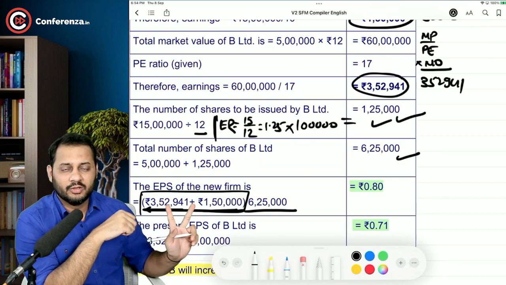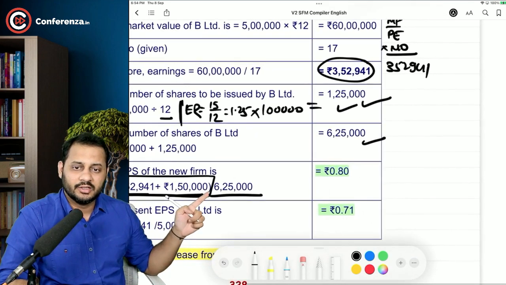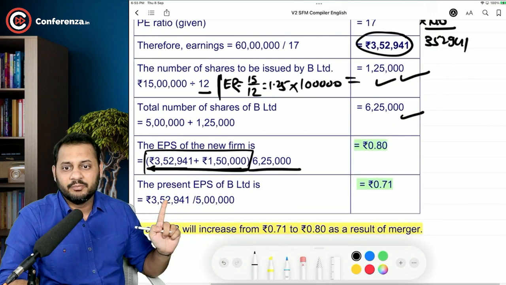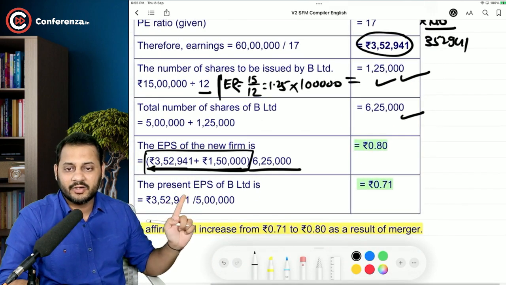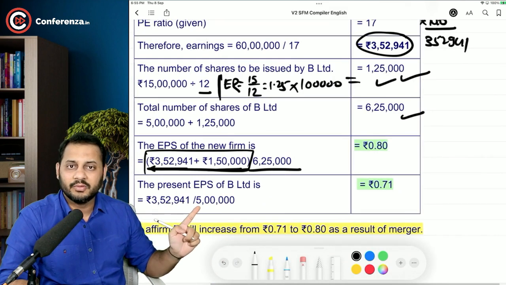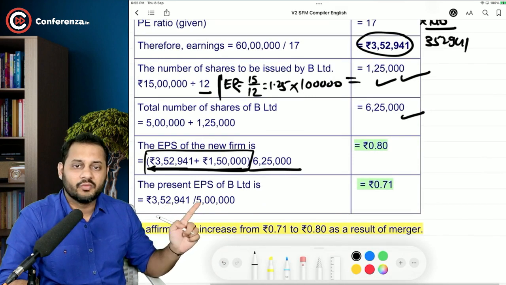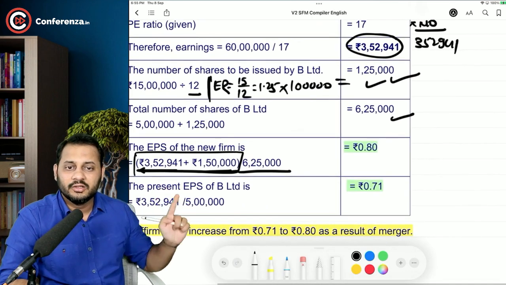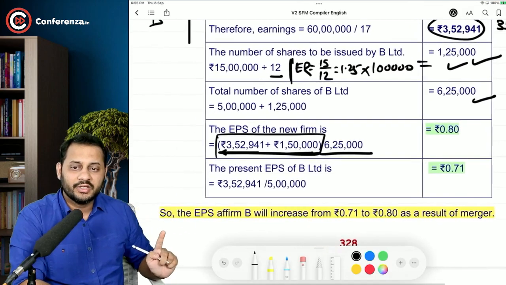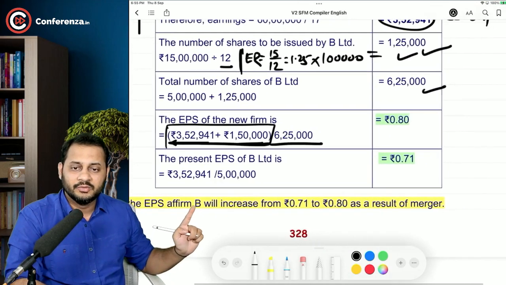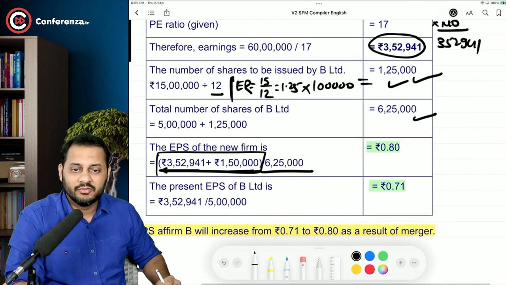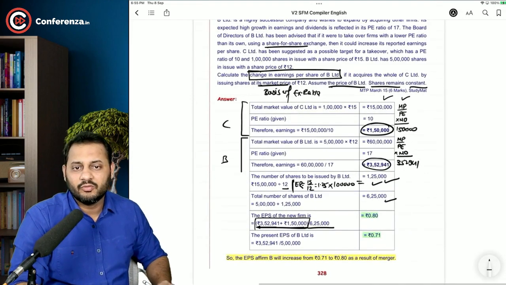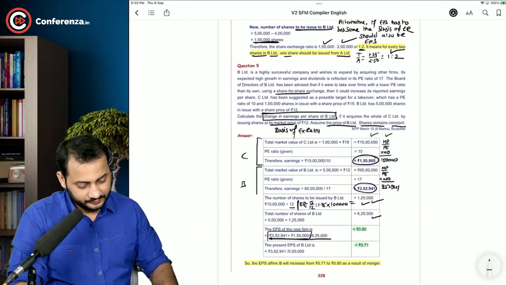So from total earnings and the number of shares, you get the post-merger earning per share. And the pre-merger earning per share of the acquirer is the pre-merger earnings divided by the pre-merger number of shares, 5 lakh, that's 0.71. The difference between these two is the change. So we can clearly see the EPS of firm B will increase from 71 to 80 as a result of the merger. That's it. What is the change? This is the change, sir.